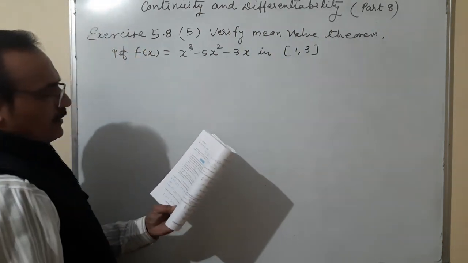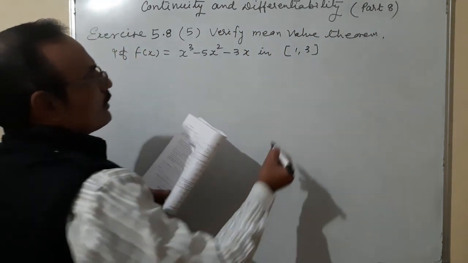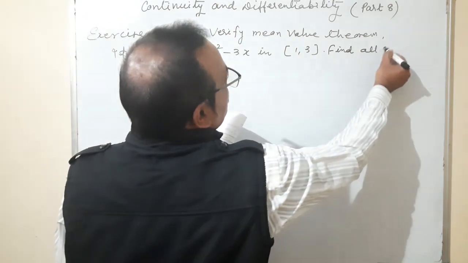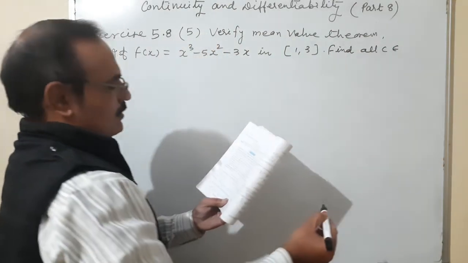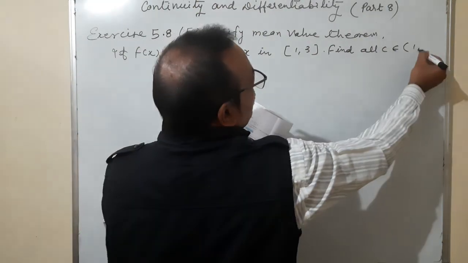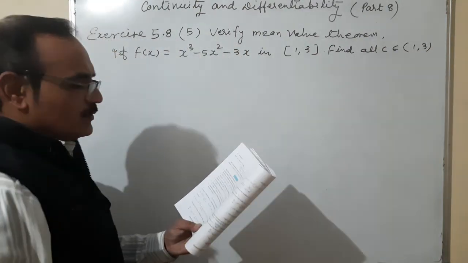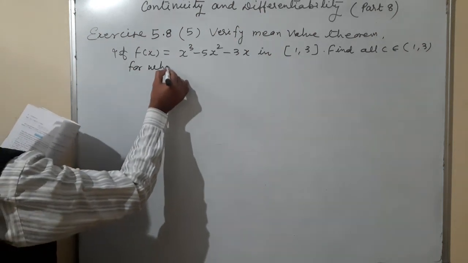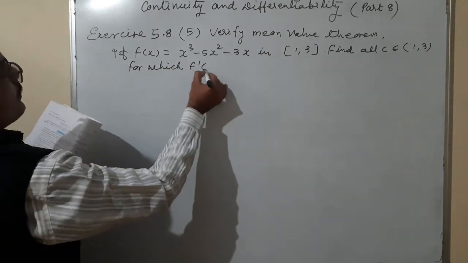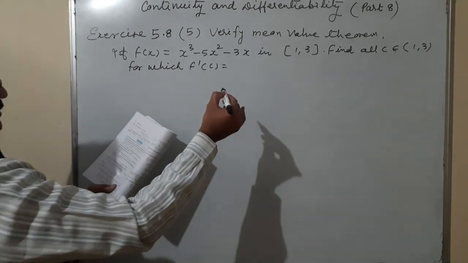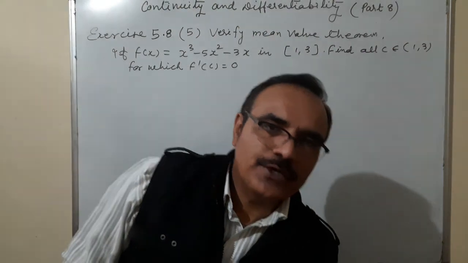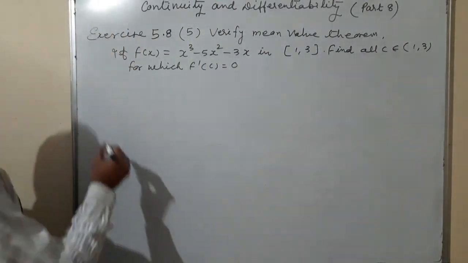Find all c belongs to (1, 3) for which f dash c is equal to 0. So we are going to verify mean value theorem.